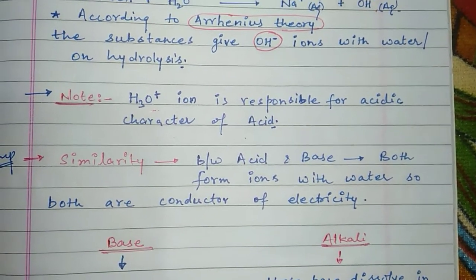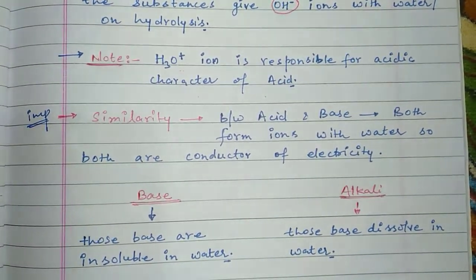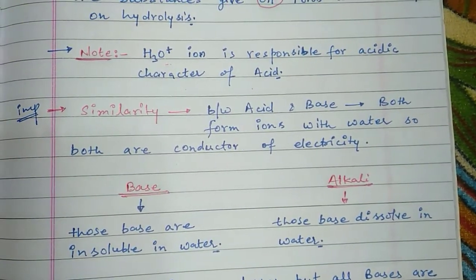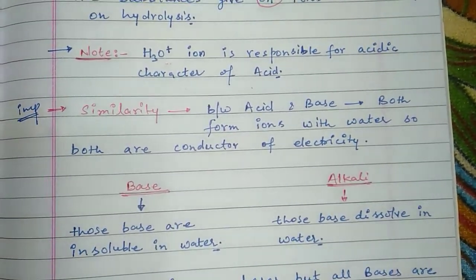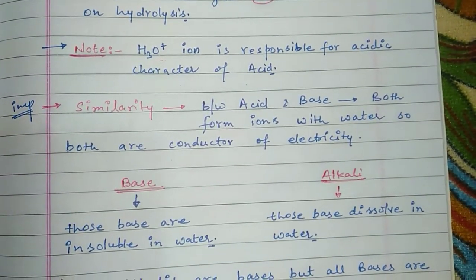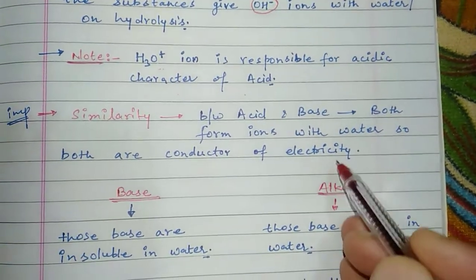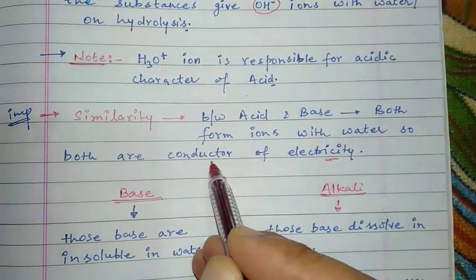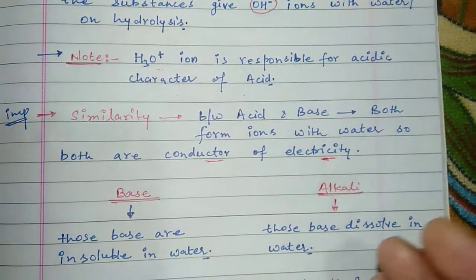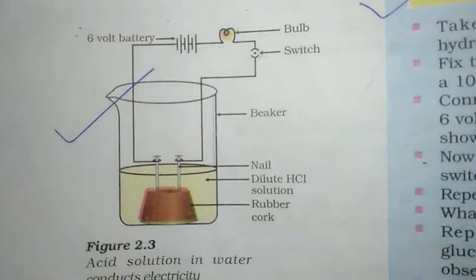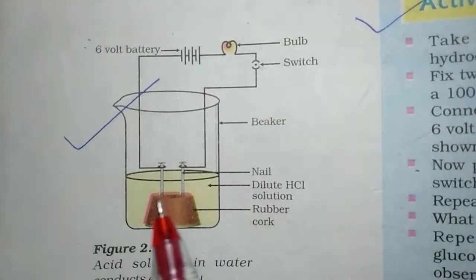Then we are going to talk about the similarity between acid and base. So what is the similarity? Both acid and base give ions with water, and because of that both are conductors of electricity. So I'll show one diagram here. Students, you can see this diagram.